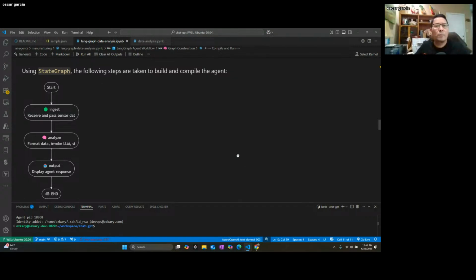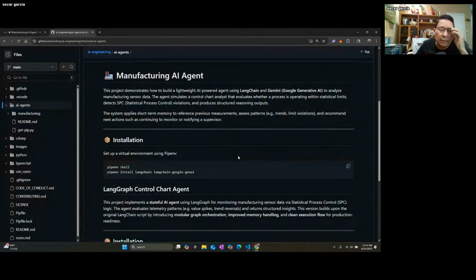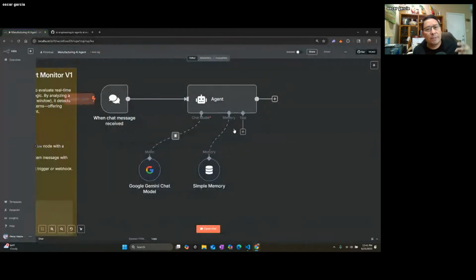So you can use frameworks and, or services, I should say, platforms like N8N, and they're just basically a no-code platform that enables you to build agents. So to show you an example here, this is the screen we saw. This is the agent we saw at the beginning of the presentation. So this is a no-code platform.